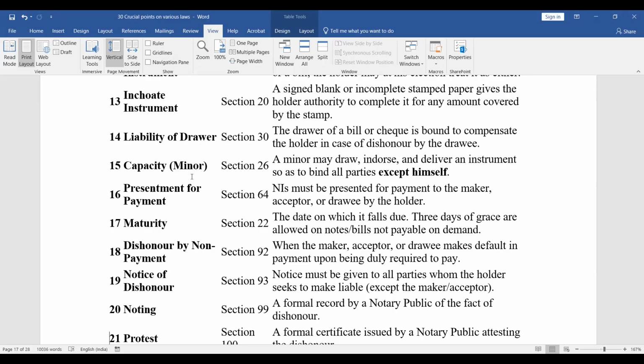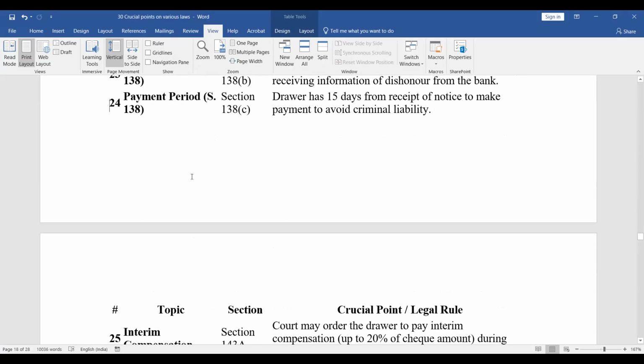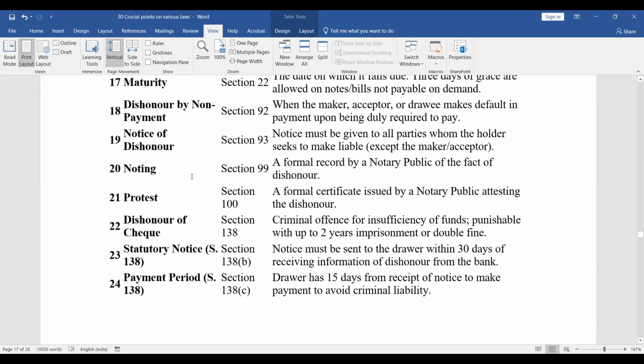Notice of dishonor, Section 93: notice must be given to all parties whom the holder seeks to make liable, except the maker or acceptor. Noting, Section 99: a formal record by a notary public of the fact of dishonor. Protest, Section 100: a formal certificate issued by a notary public attesting the dishonor.